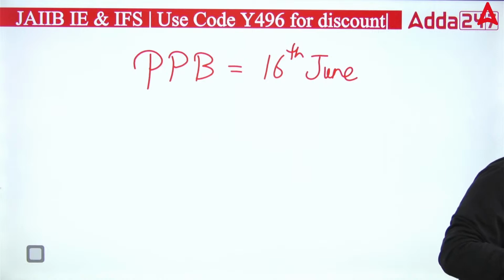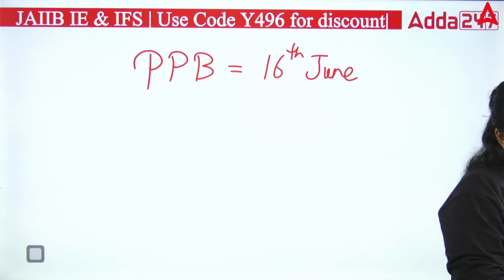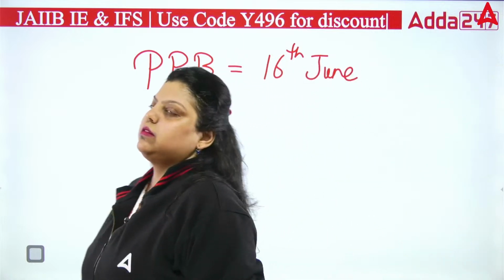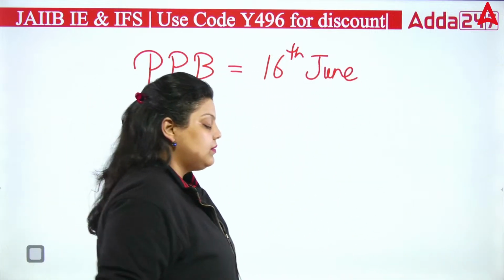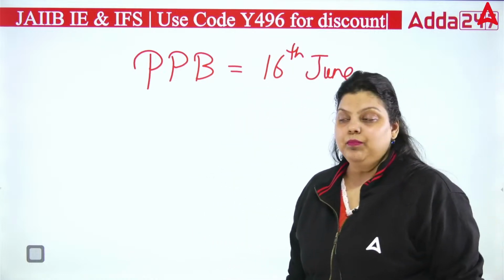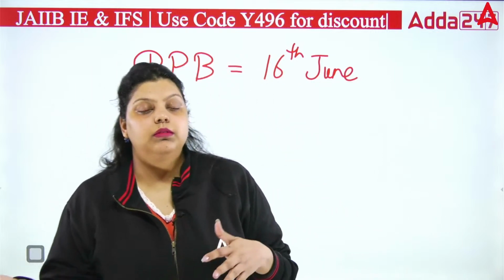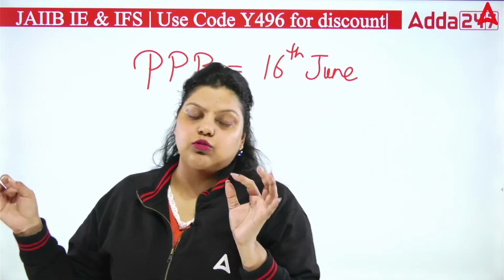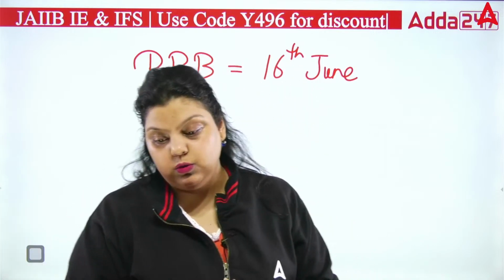So it's very important that we revise the PPB content multiple times. At least 2 times revision of this subject should be done by us, to make sure that we will be able to clear the paper in a single attempt. And if you remember, in the last attempt, in October 2023, the PPB paper was quite tough compared to what it used to be earlier, and the maximum questions were from the case study questions. So we have to prepare for all the worst case scenarios so that no problem has to be faced when we go to the paper.